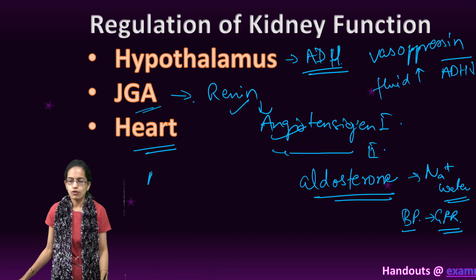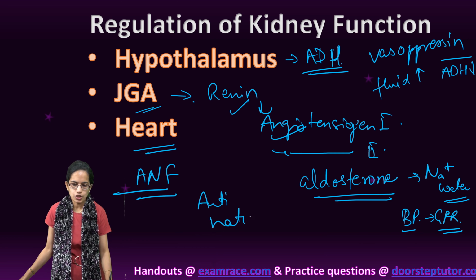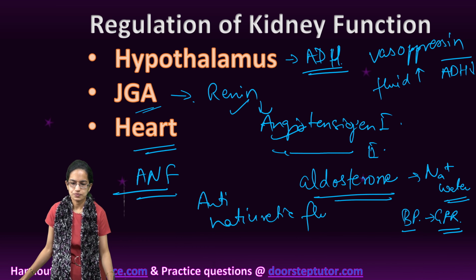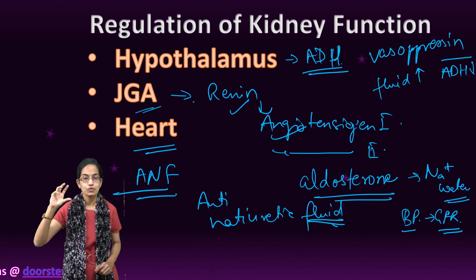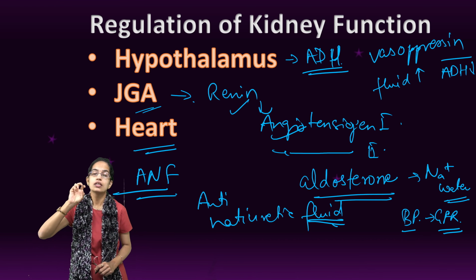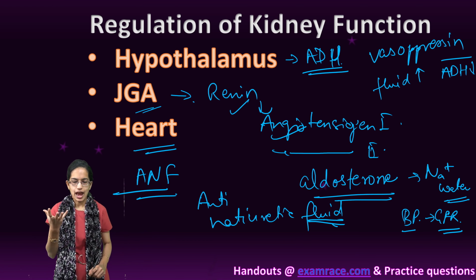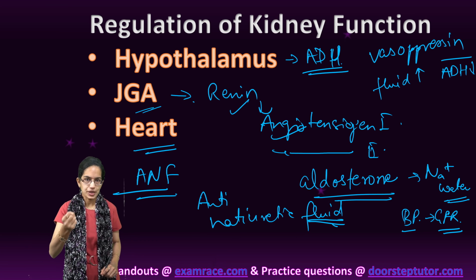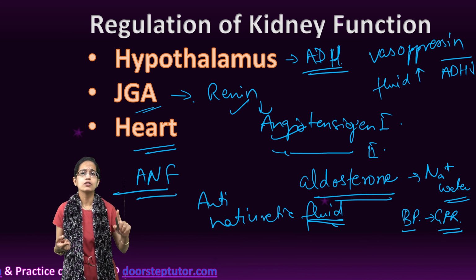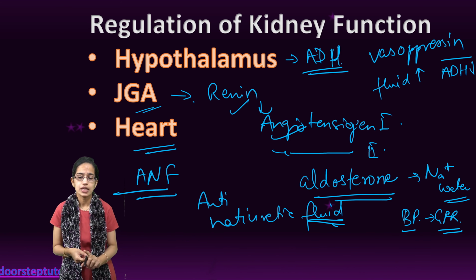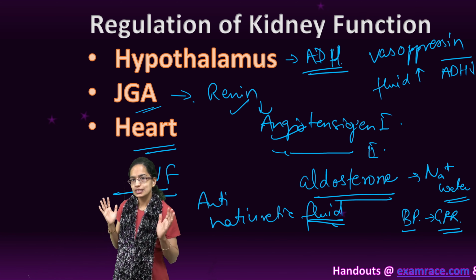The next is the role of heart. So through the atria of the heart you have ANF which is released, which is the atrial natriuretic factor. Now this basically is a vasodilator. So far we were talking about vasoconstrictors, which were constricting the blood flow and increasing the blood pressure. However, ANF is a vasodilator and it decreases the blood pressure in the glomerular blood flow and therefore checks the renin-angiotensin mechanism that is being formed. So that is the basic idea how the regulation of kidney functions takes place.